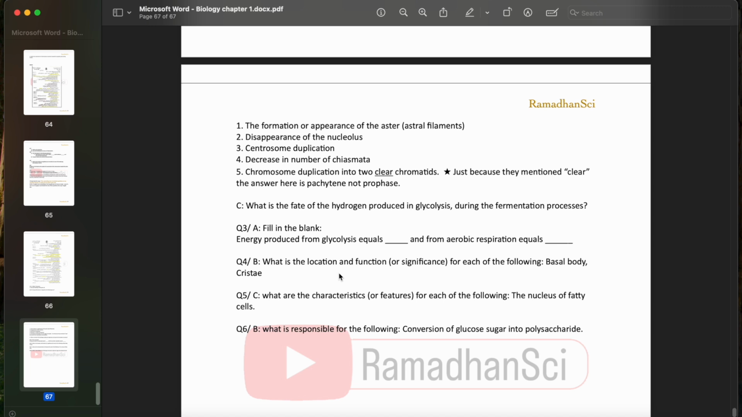Question 5c, what are the characteristics or features for each of the following? The nucleus of fatty cells. The nucleus of the fatty cell is flat and peripheral in location. I'm putting this here because the location of the nucleus was actually mentioned when we discussed the nucleus. Question 6b, what is responsible for each of the following? The conversion of glucose sugar into polysaccharide is the leucoplast, the colorless plastids.